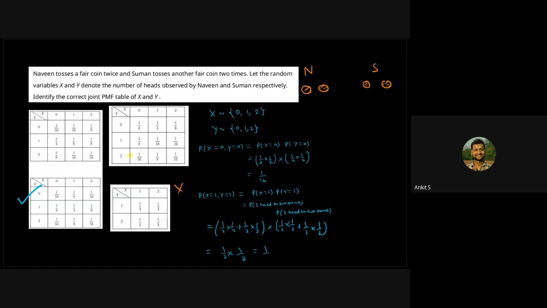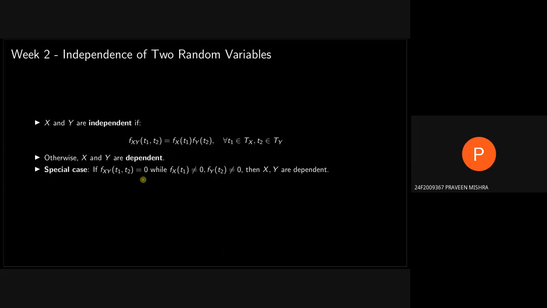Suppose you get this kind of a question, where you are asked to check if these random variables are dependent or independent. What is the first thing you will look for? Calculate the joint and marginals and check if the multiplication is the same.